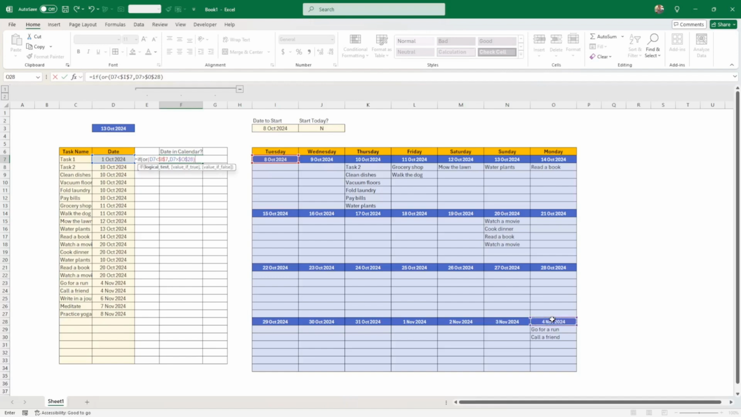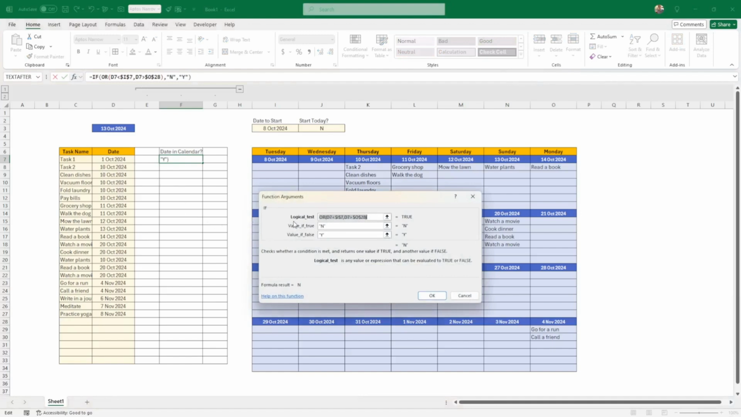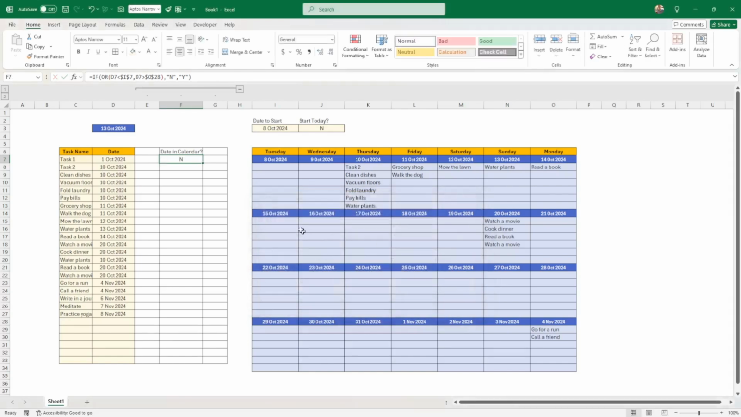What I'm going to do is put, for date in calendar, no, and if it is in calendar, I'm going to put yes. All right. Let me just click on the formula so you can see it a little bit better. So the logical test I have here, and here I put the value if true, no, and if false, yes. So that's it. Let's see if that works.